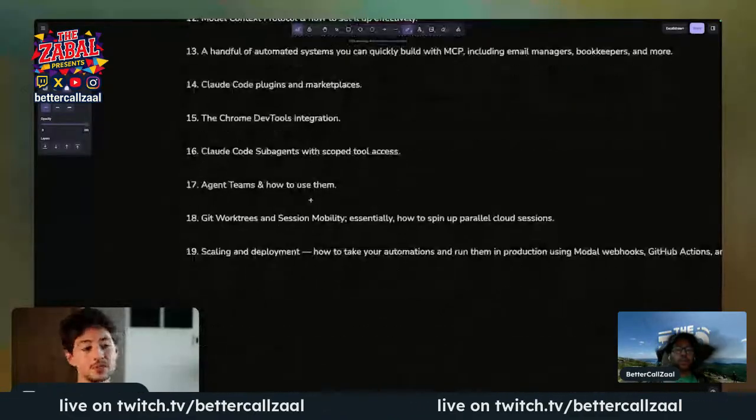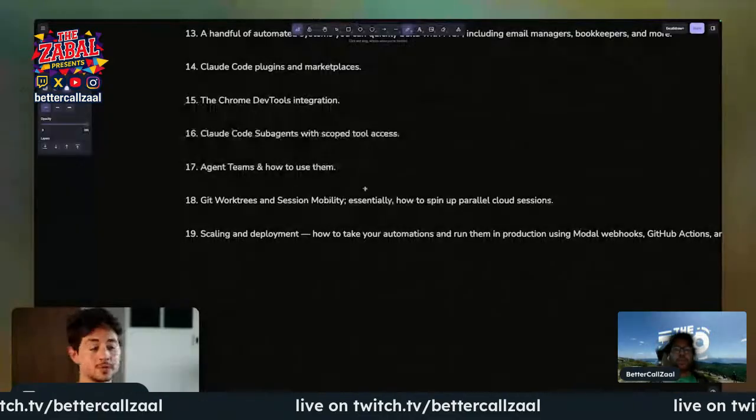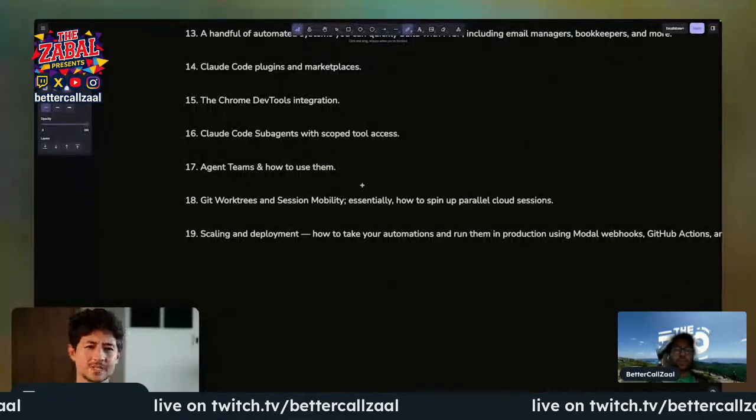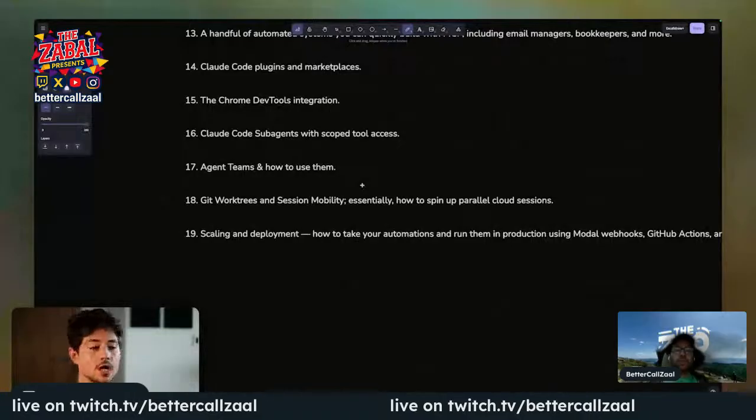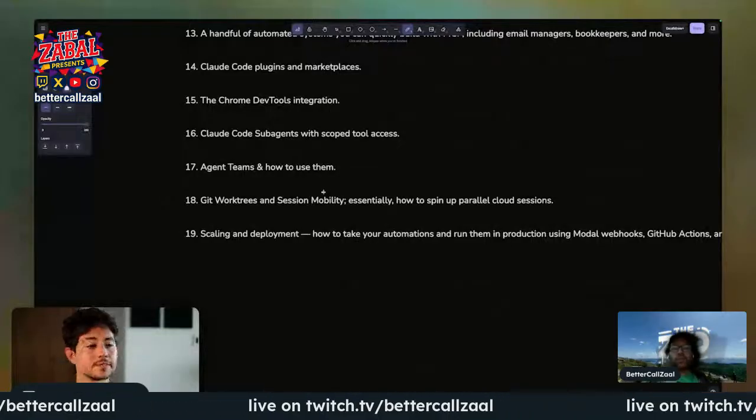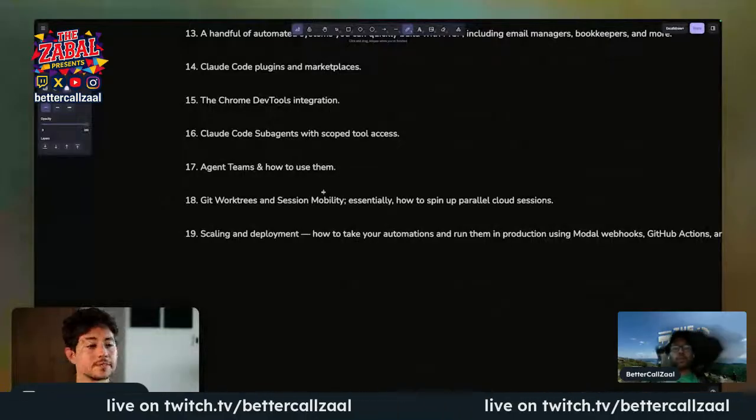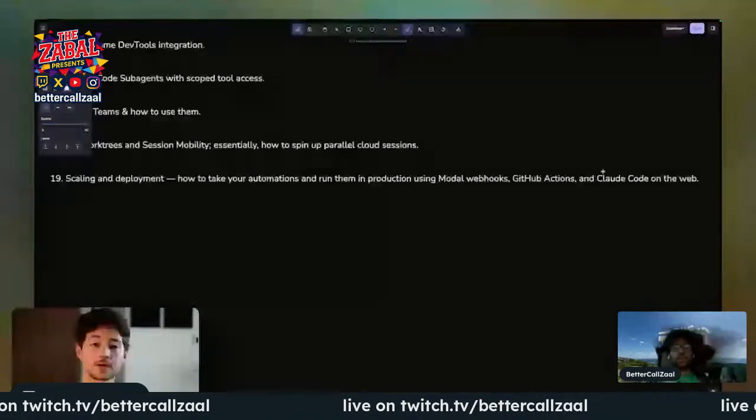I'll talk about their new agent team feature and how to use them productively, and then Git worktrees and session mobility, which essentially will allow you to spin up parallel cloud sessions without a lot of the downsides and issues that things like ClaudeBot or OpenClaw have unfortunately had. Then deployment, basically how to take your automations and run them in production with Modal and GitHub Code on the web. So we've got quite a lot to cover.